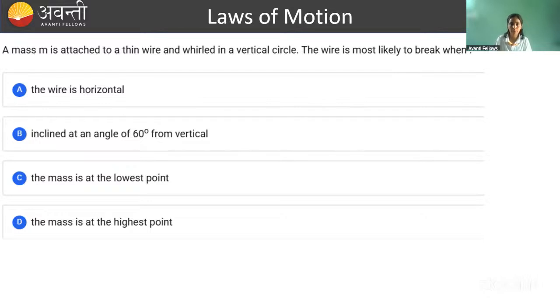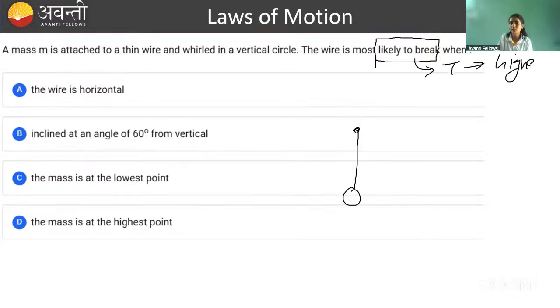Now let's look at the thing. Yes, Puneet, that's correct. So this question is from vertical circle. This came in 2020 or something. So there is a mass attached to a thin wire and this is whirled in a vertical circle. So there is this string and this is moving in a vertical circle. The wire will have more tendency to break when tension is higher. So you have to check at which point tension will be higher.